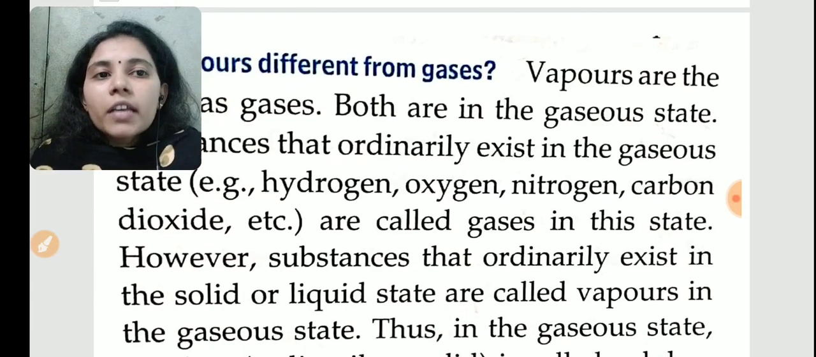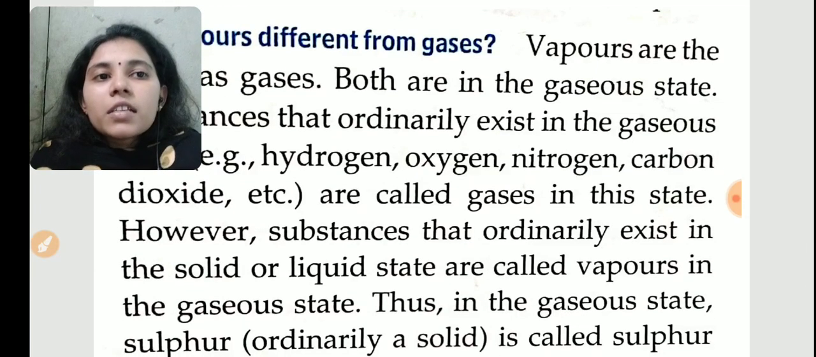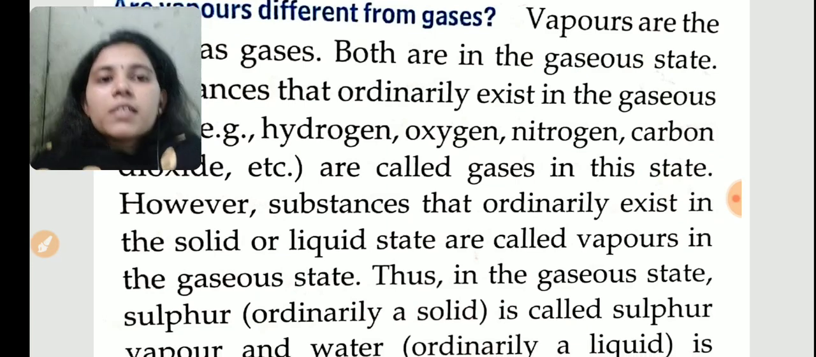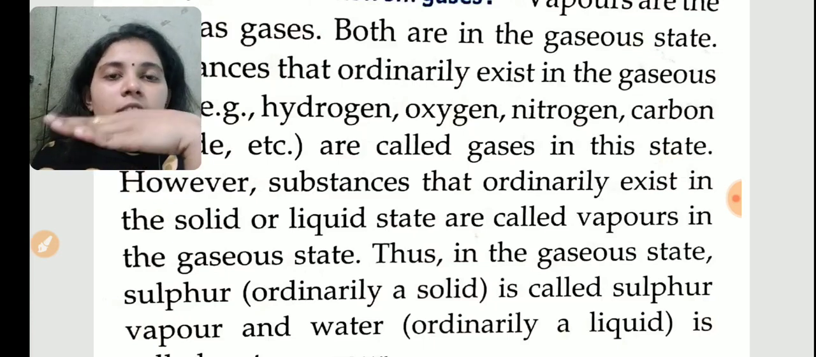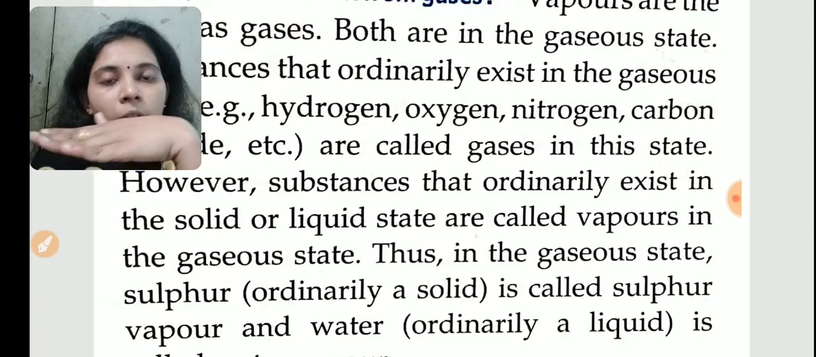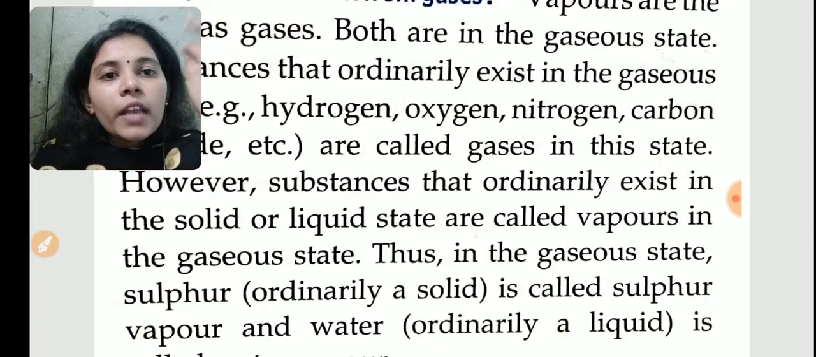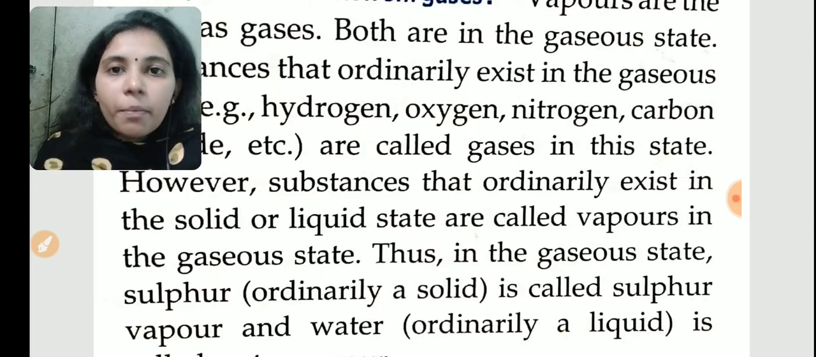These are all gases in this state. However, substances that ordinarily exist in the solid or liquid state are called vapors in the gaseous state. See, for example, water. Water is a substance existing in liquid form. But when water is changing to gaseous form, how will we name it? We will name it vapor.